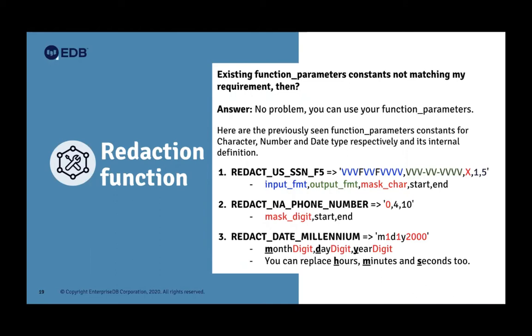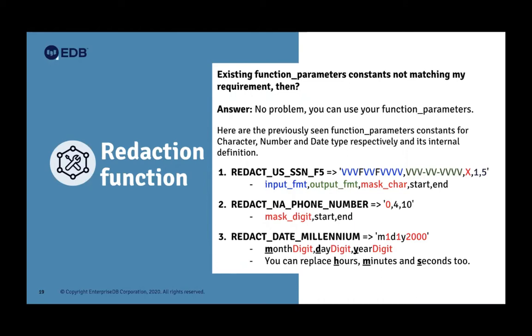In Aadhaar, the UID number has 4 digits, then a hyphen separator, 4 digits, then a hyphen separator. That input information is needed. So how does it work? No problem. You can use your own custom string. Let's see the internal definition of the previously seen constant, US_SSN_FI, how it looks internally. It has 5 parts. Input format: what will you do for your Aadhaar UID number? Aadhaar is an Indian number, the Indian Social Security number, a national identifier for a person. For that format, you need to specify the input format.